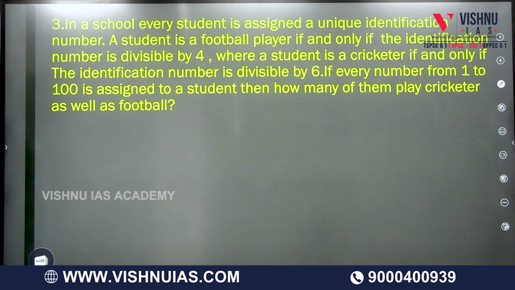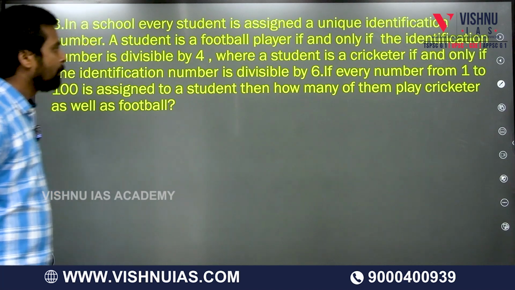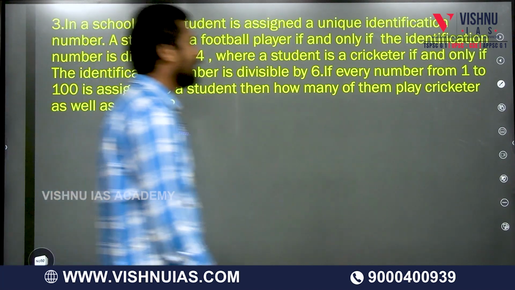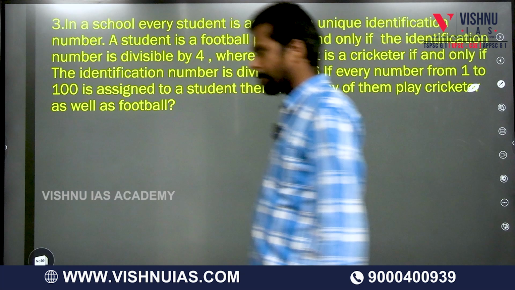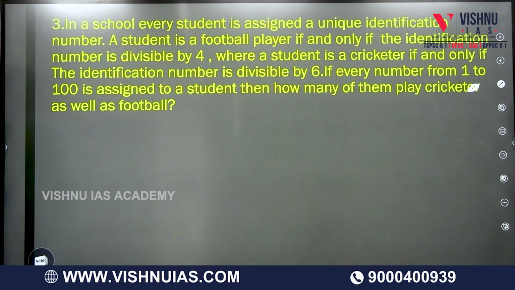In a school, every student is assigned a unique identification number. A student is a football player if and only if the identification number is divisible by 4, whereas a student is a cricketer if and only if the identification number is divisible by 6. If every number from 1 to 100 is assigned to a student, then how many of them play cricket as well as football? I'll send you the PDF file in your group. You can take a printout for that, because we don't have much time.